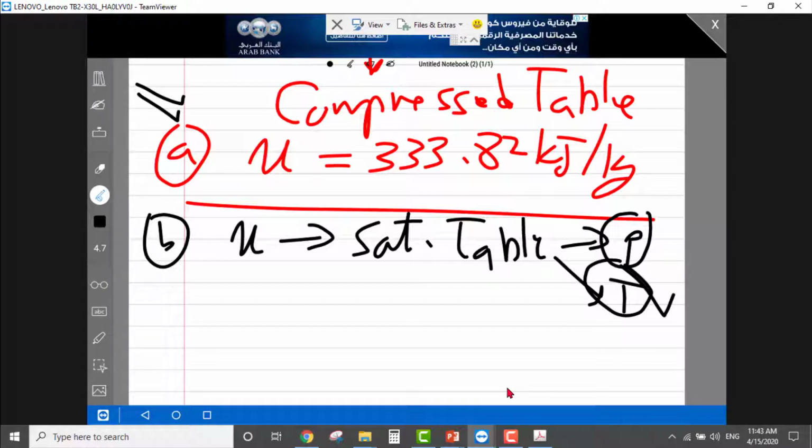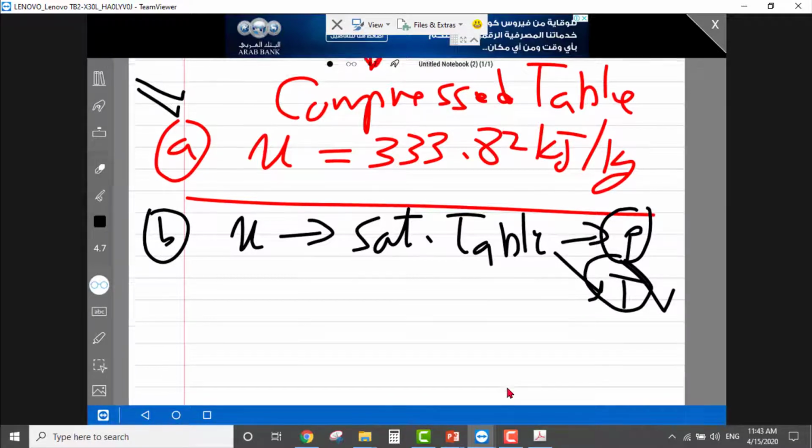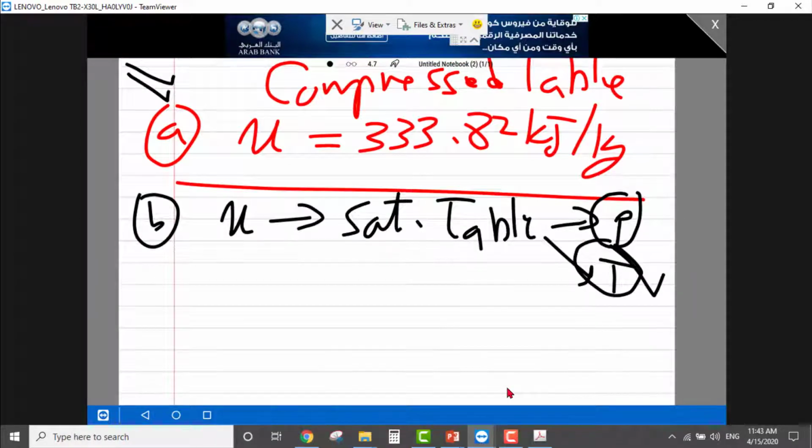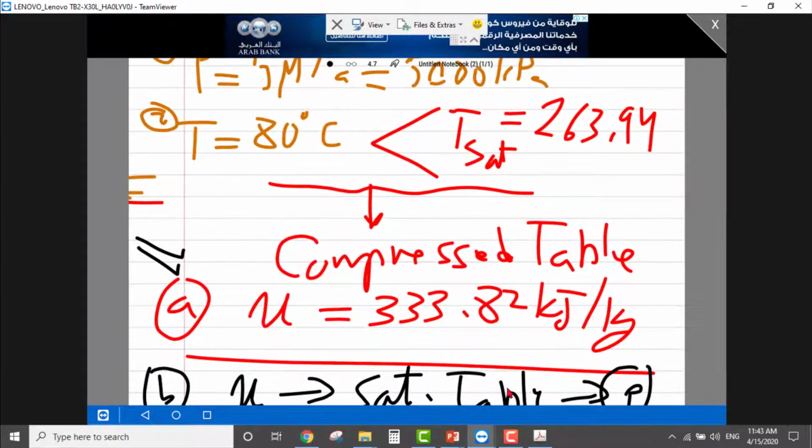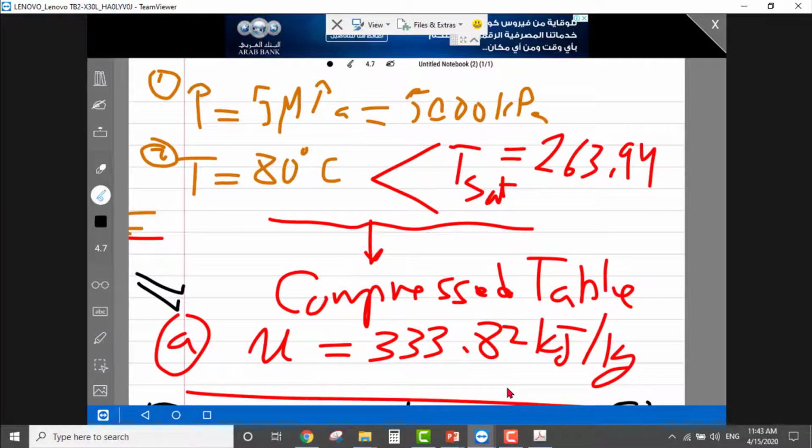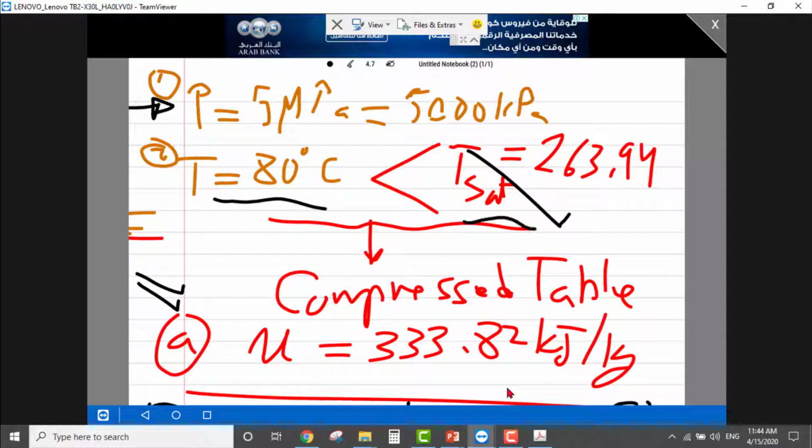Okay, if the value is not there in the compressed table, so if you did this check, and you find that your value, yes, it's not in the compressed table. So remember, we start from the pressure table. Okay, and we compare our T value with the Tsat, and the value was less. So go to compressed.